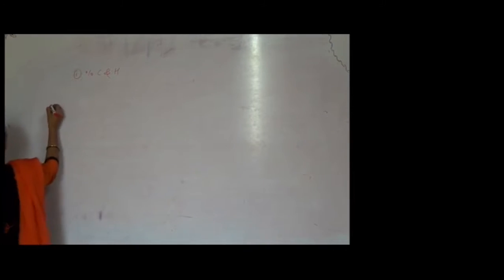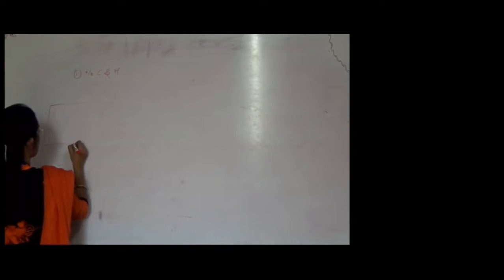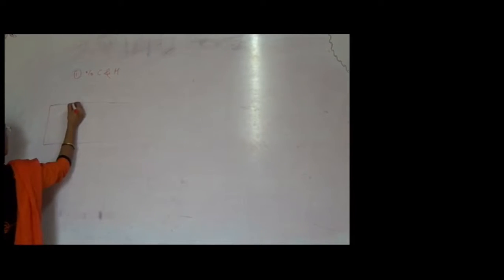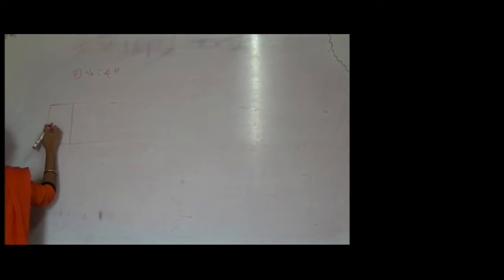For this we are going to see a schematic diagram. So this is an inlet, actually it is an inlet for oxygen. It is free from moisture. This part is very important, free from moisture.